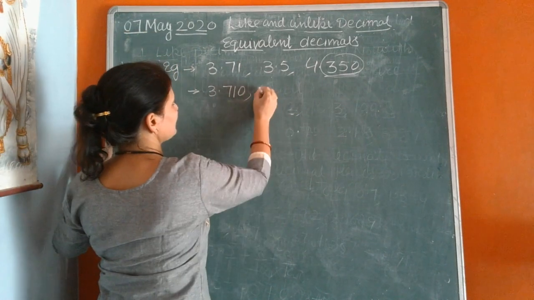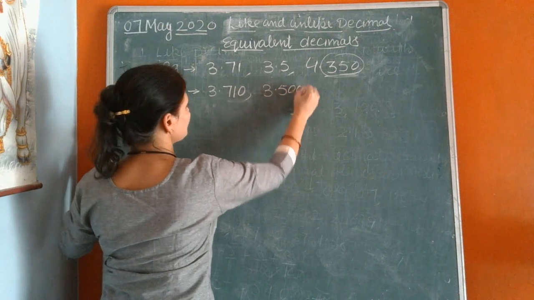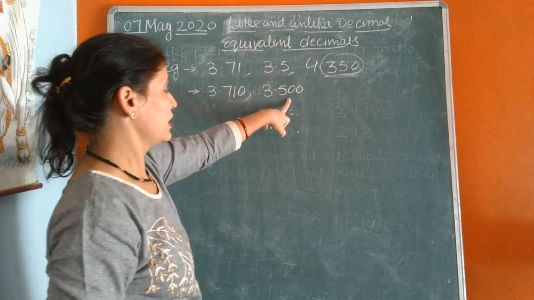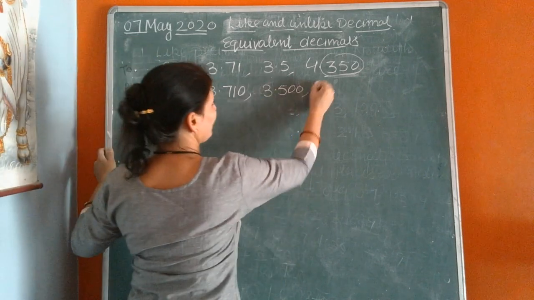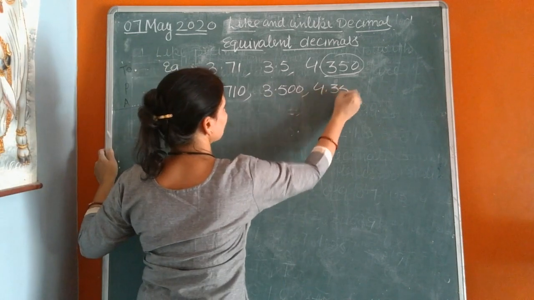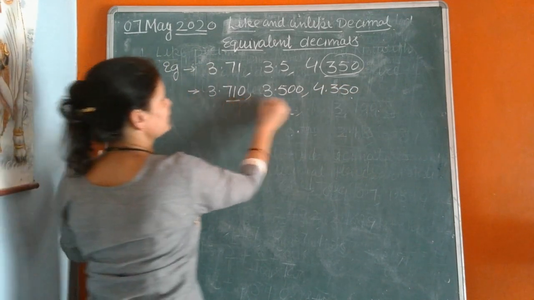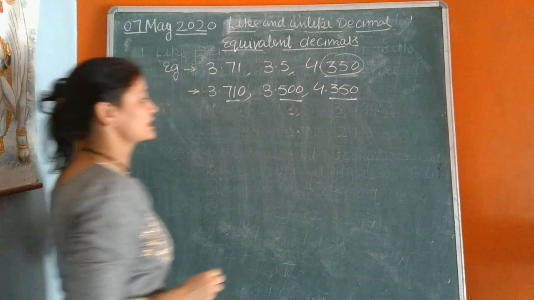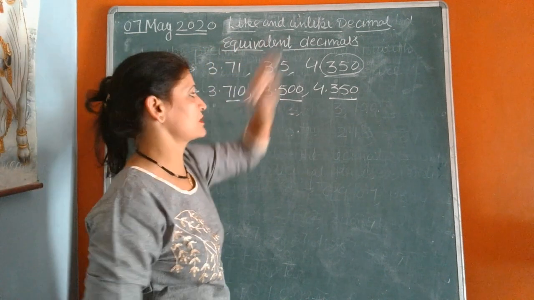Now next is 3.500. Now it has three digits after the decimal. Now 4.350. It has three numbers after the decimal, so these are equivalent decimals.